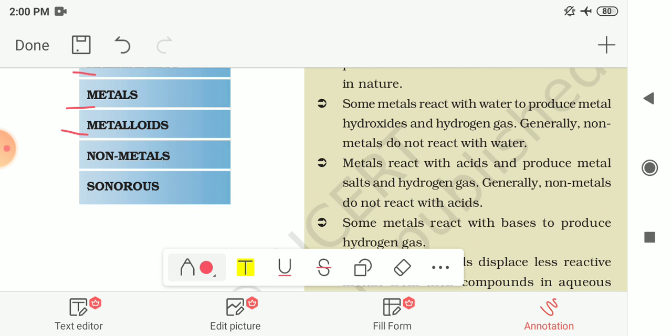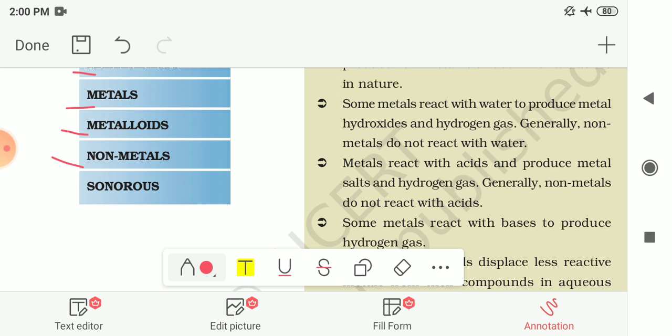The materials that show the properties of both metals and non-metals are known as metalloids. Boron, germanium, silicon, antimony and arsenic are some examples of metalloids, which have the properties of both metals and non-metals.